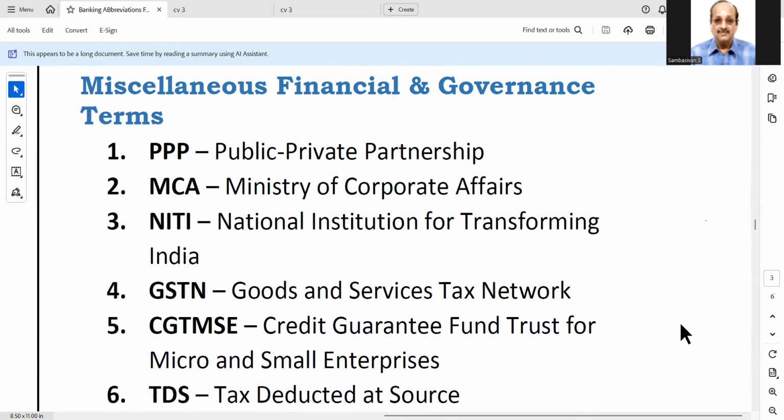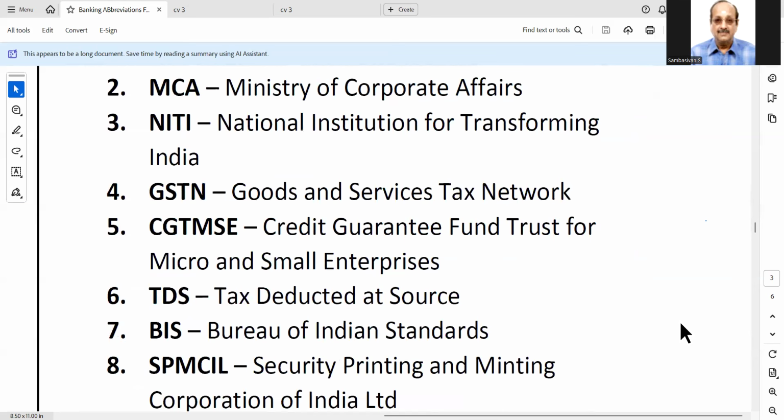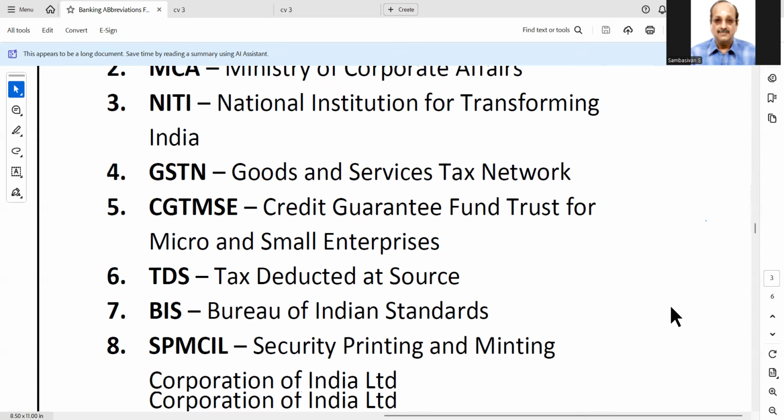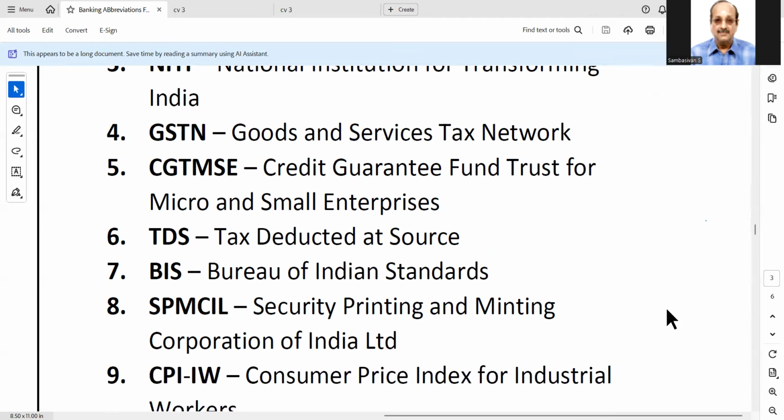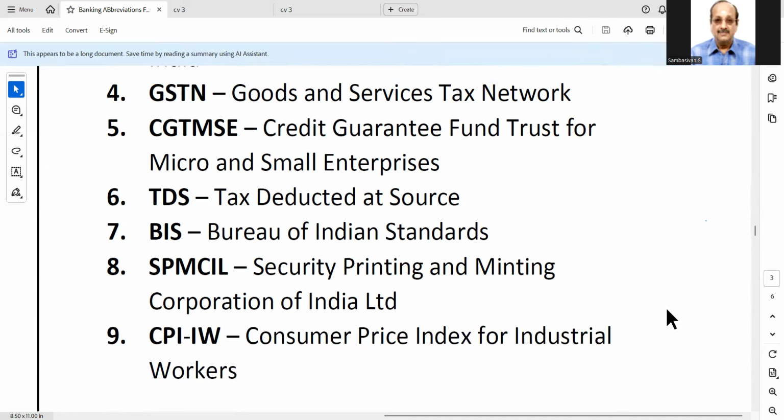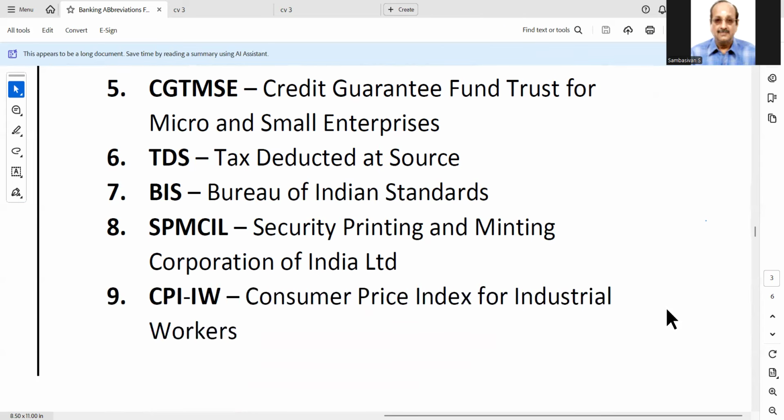Miscellaneous. Financial governance arms. PPP, Public Private Partnership. MCA, Ministry of Corporate Affairs. NITI, National Institution for Transforming India. GSTN, Goods and Services Tax Network. CGTMSE, Credit Guarantee Fund Trust for Micro and Small Enterprises. TDS, Tax Deducted at Source. BIS, Bureau of Indian Standards. SPMCIL, Security Printing and Minting Corporation of India Limited. CPI-IW, Consumer Price Index for Industrial Workers.